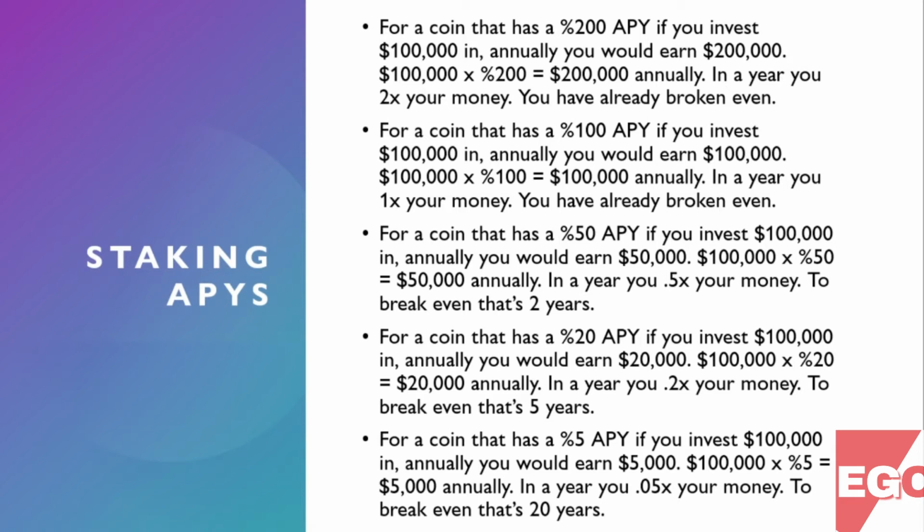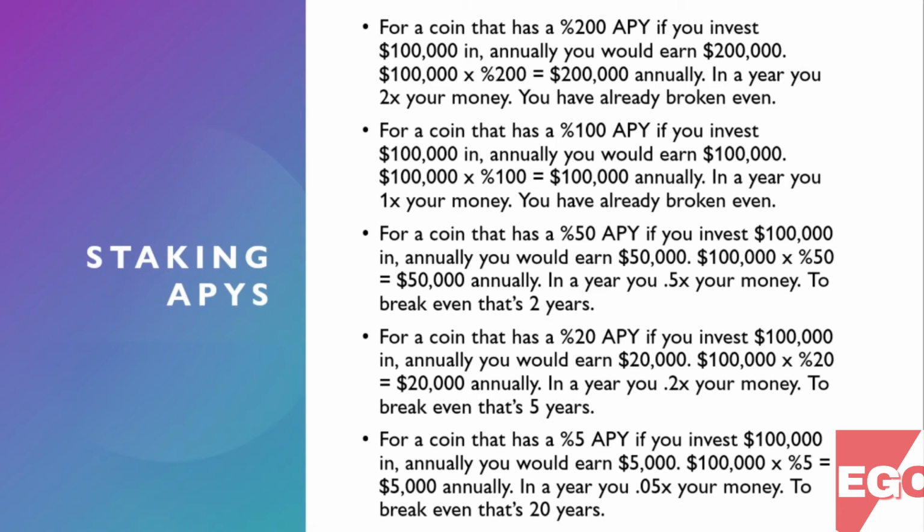For a coin that has a 20% APY, if you invest $100,000 in, annually you would earn $20,000. $100,000 times 20% equals $20,000 annually. In a year, you 0.2x your money. To break even, that's 5 years.